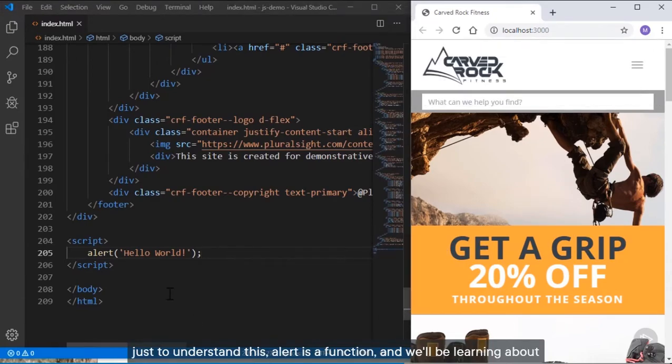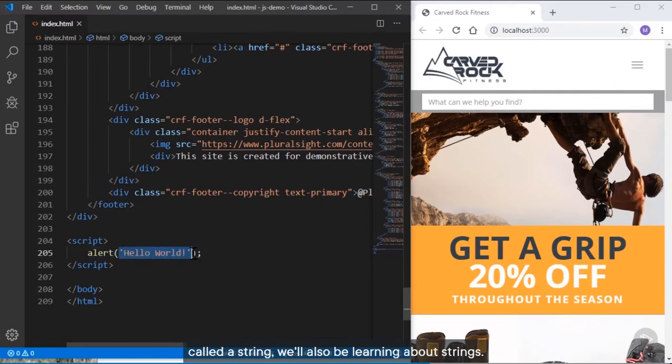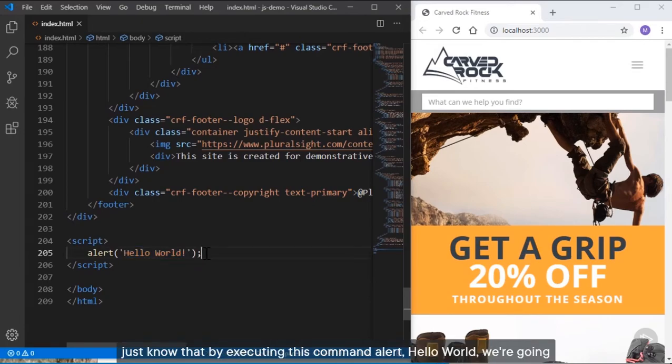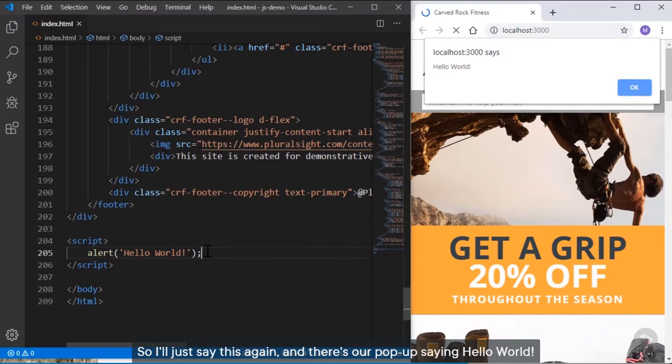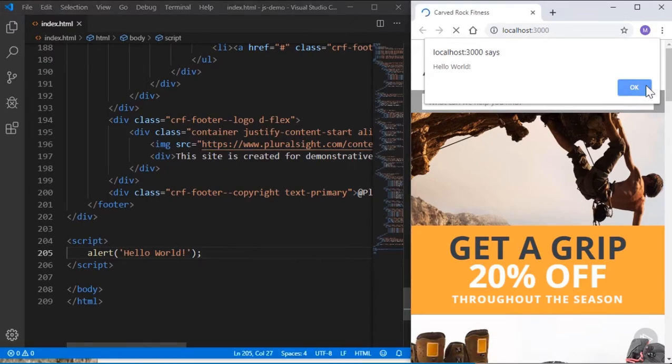Now, just to understand this, alert is a function, and we'll be learning about functions later in the course. And hello world in single quotes here, that's called a string. We'll also be learning about strings. But for now, just know that by executing this command, alert hello world, we're going to get one of those pop-ups with the message in it. So I'll just save this again. And there's our pop-up saying hello world.